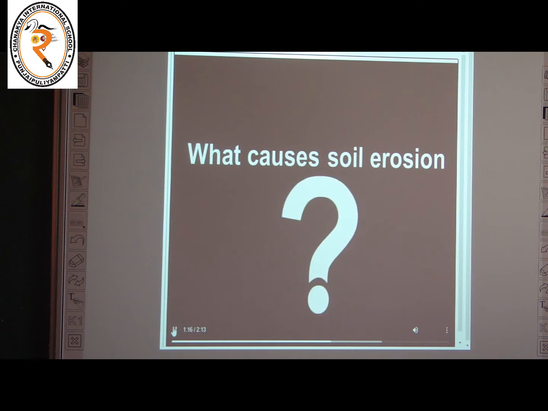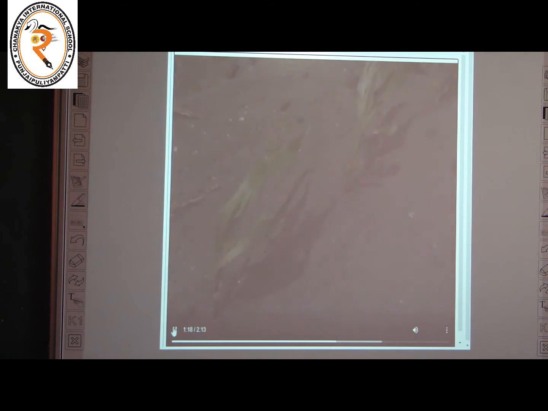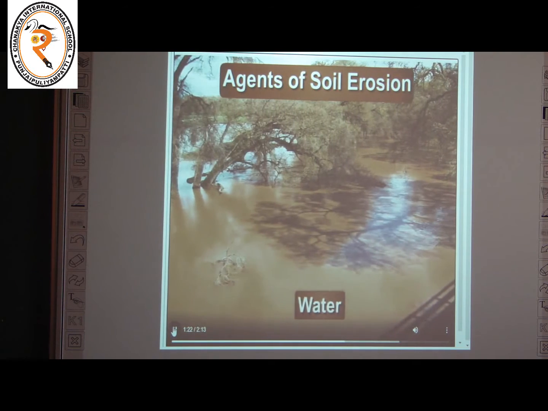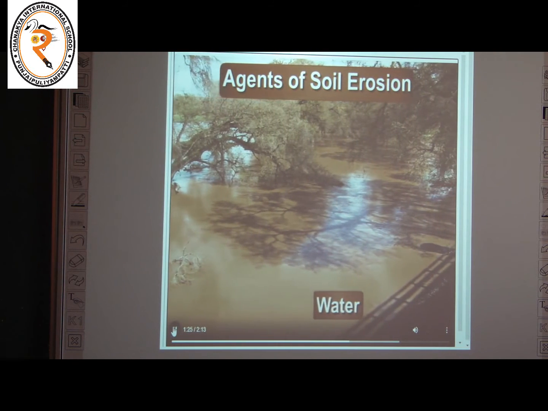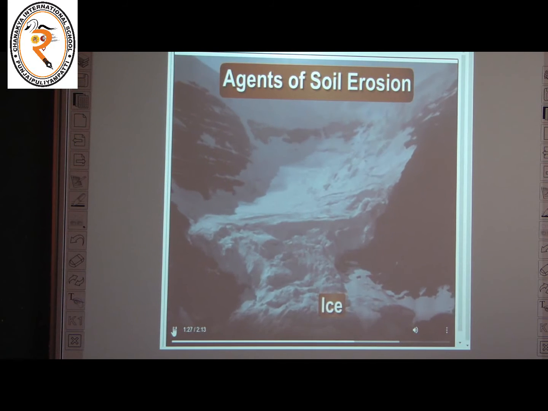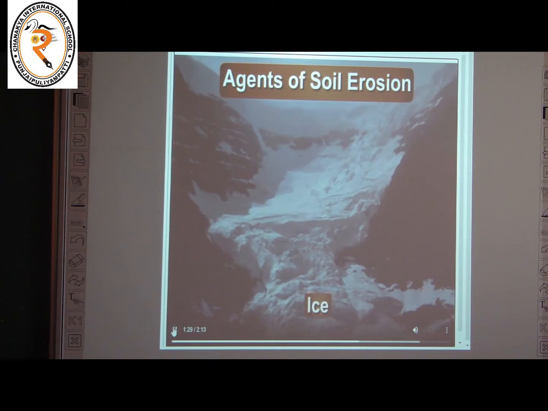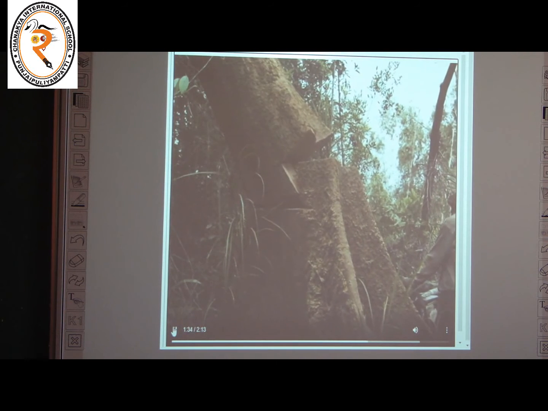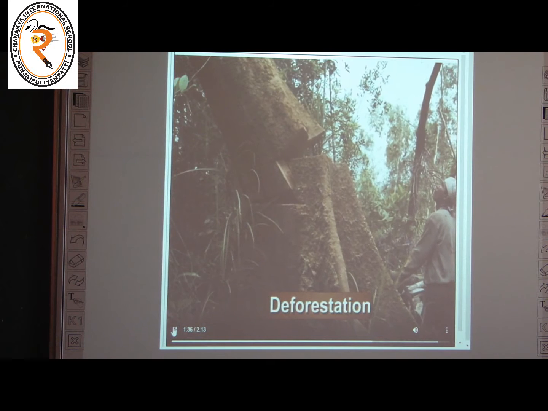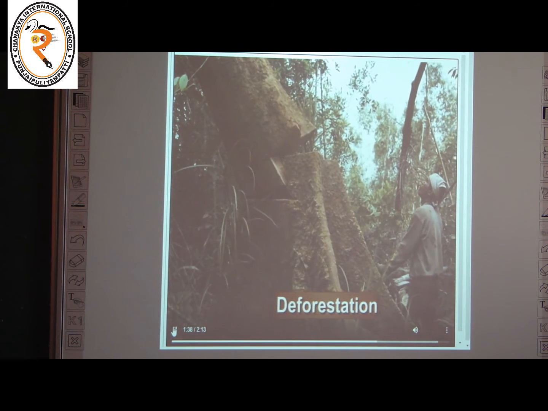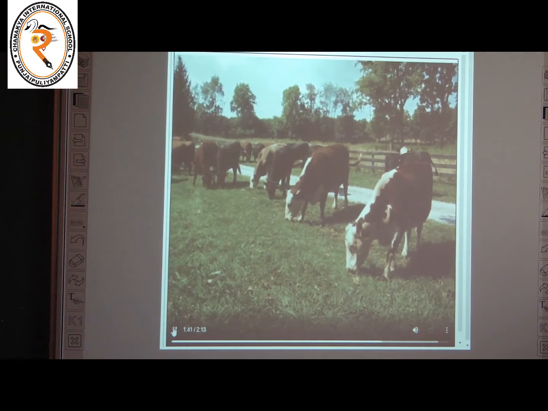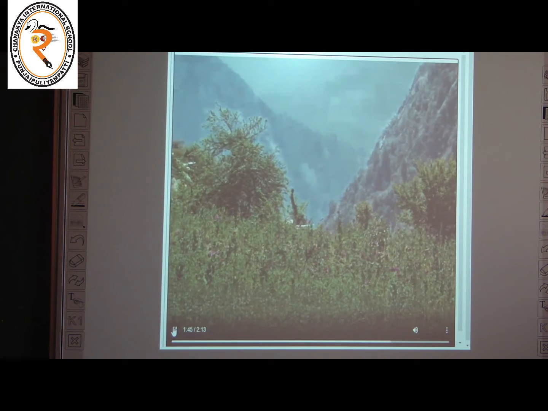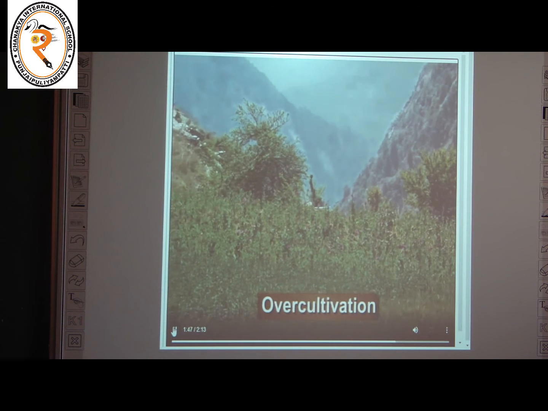What causes soil erosion? Wind, water, and ice are the natural agents of soil erosion. In fact, humans also play a major role in soil erosion by cutting down the trees, overgrazing of animals, and overcultivation.